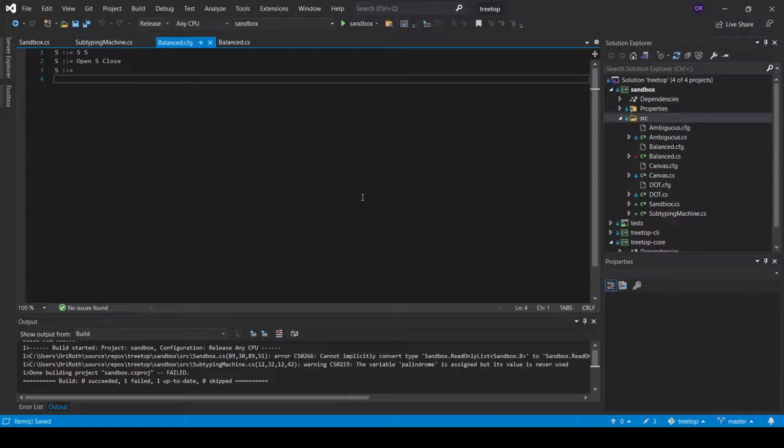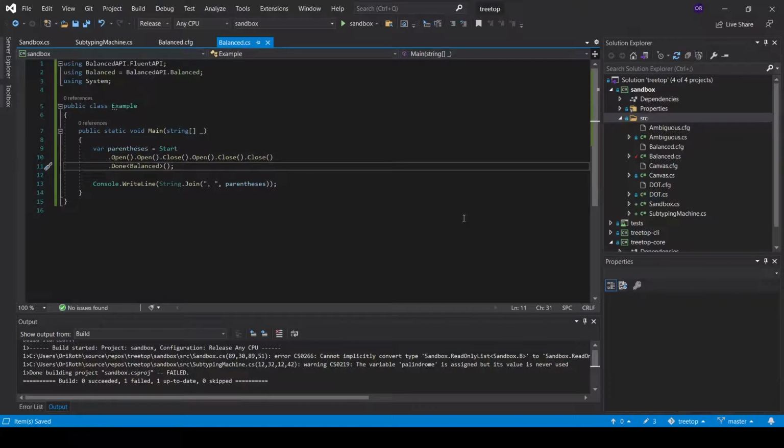For example, let's say that our DSL is the language of balanced braces. So this is the context-free grammar that defines the language of balanced braces. A balanced braces is a balanced braces followed by a balanced braces, or an open parenthesis and then a balanced brace followed by a closed brace, or of course the empty string. Treetop automatically compiles this grammar into a Fluent API of the domain-specific language.